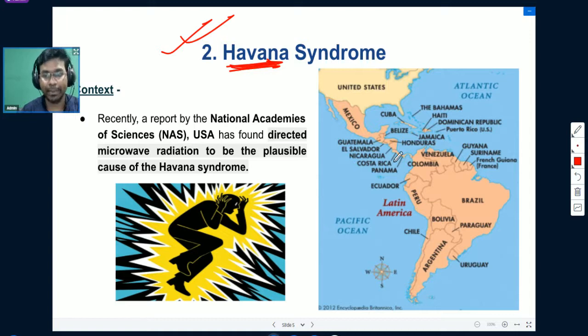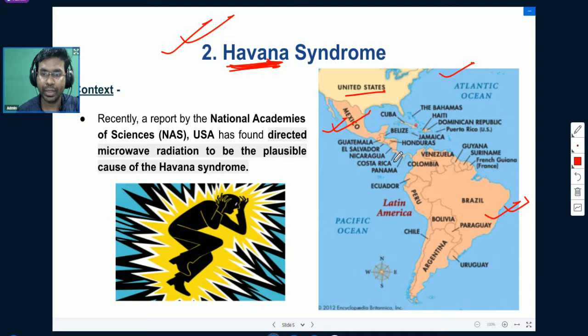It is the capital of Cuba, and Cuba is a Central American country. I have included a map over here. In this particular map, you can see there is the Atlantic Ocean to the left. There is the United States. To the south, there is South America. To the west, there is Mexico. These are the bordering regions of these Central American countries.